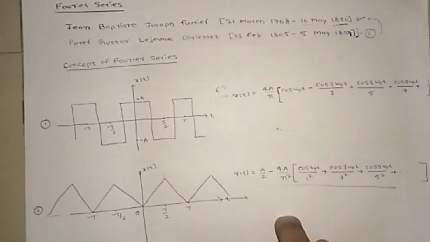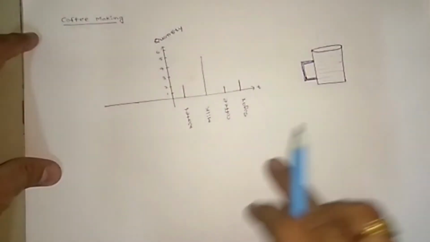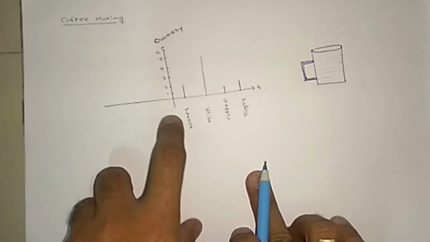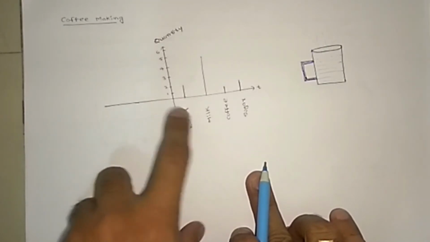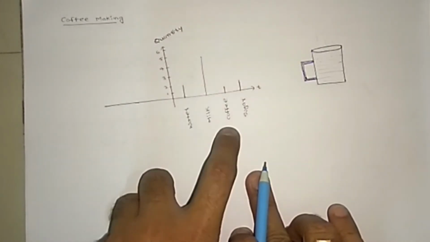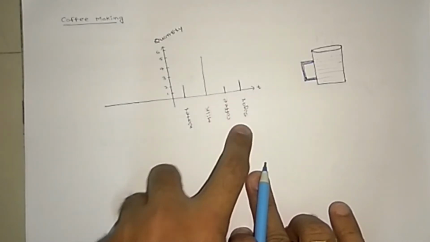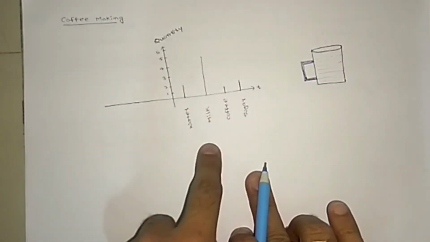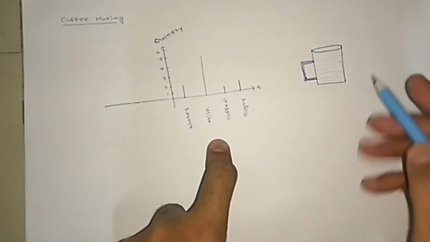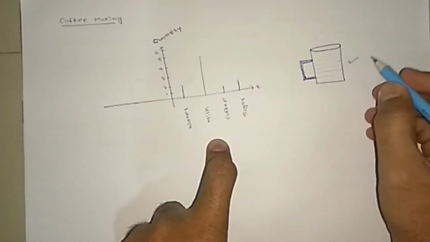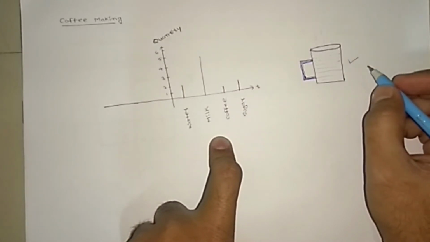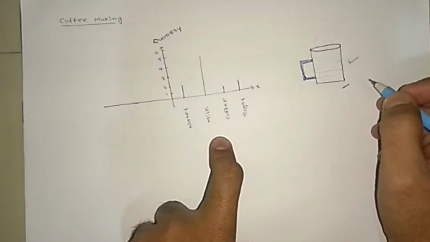If you want to make the same coffee, what do you require? You require this kind of graph. In a 5-star hotel, how much water they add, how much milk, how much coffee, how much sugar. If you follow the same quantity and quality, you can make the same coffee daily. There is no difference in the coffee, right?